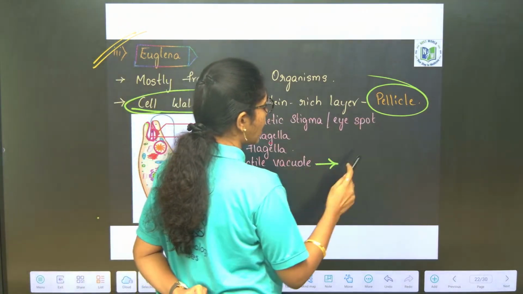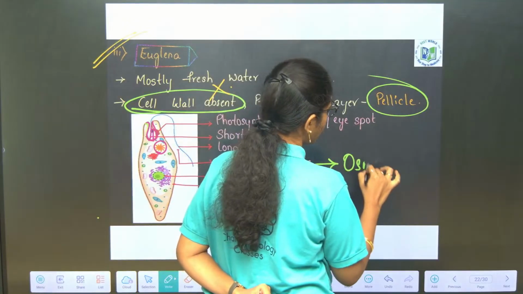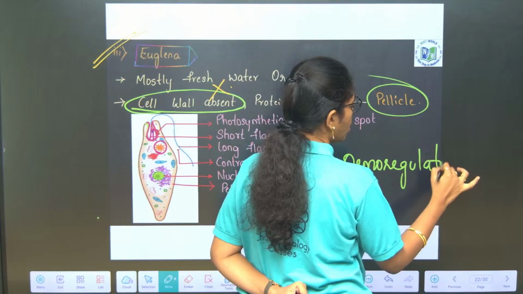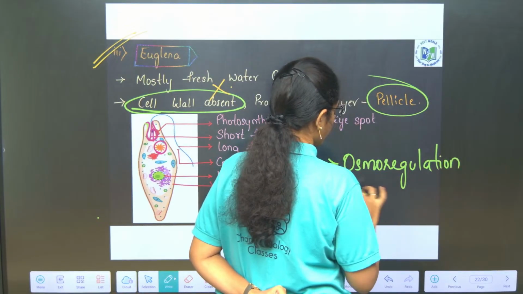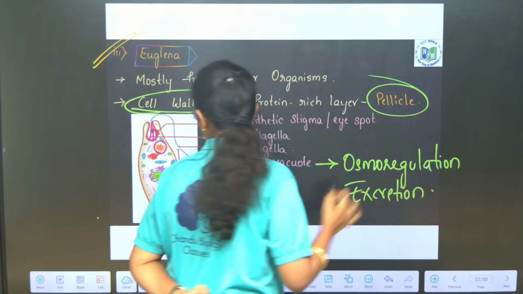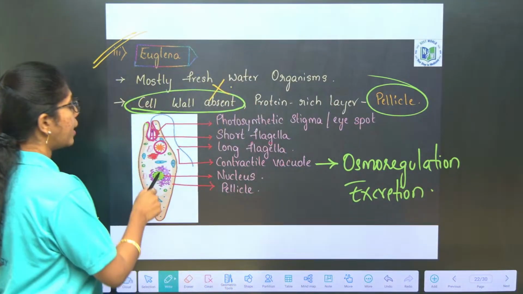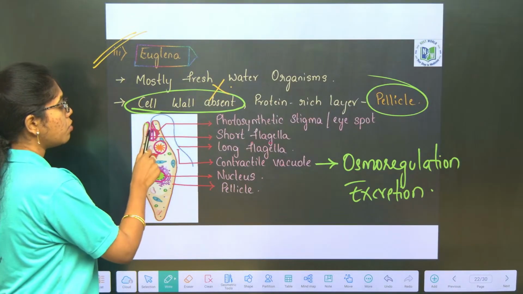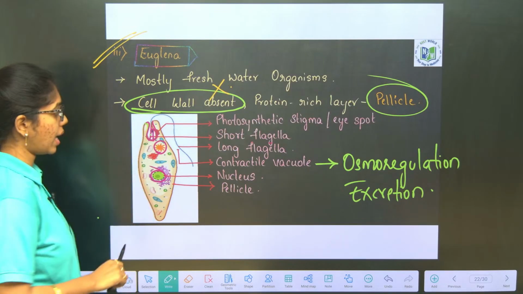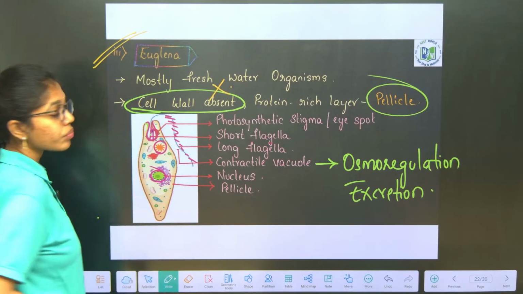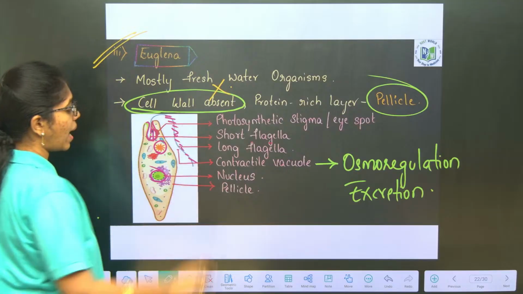Contractile vacuoles help in osmoregulation and excretion. Osmoregulation and excretion. And here you can see nucleus is completely membrane bound. Here you can observe short flagella and long flagella, which has small hair like structures like this. This is called as tinsel flagella.